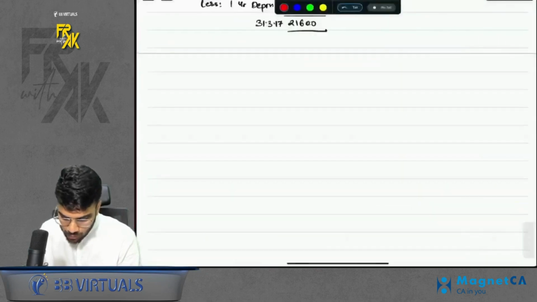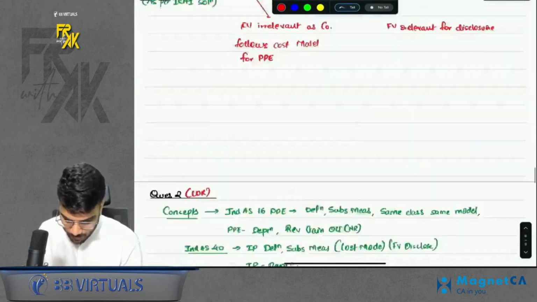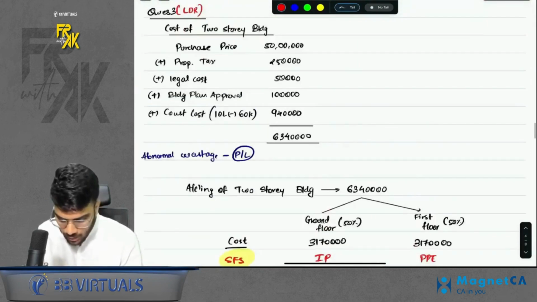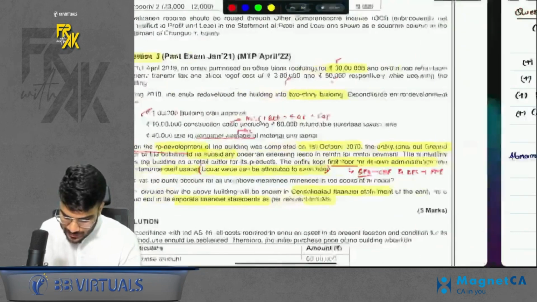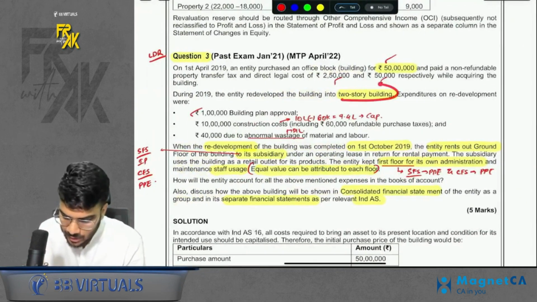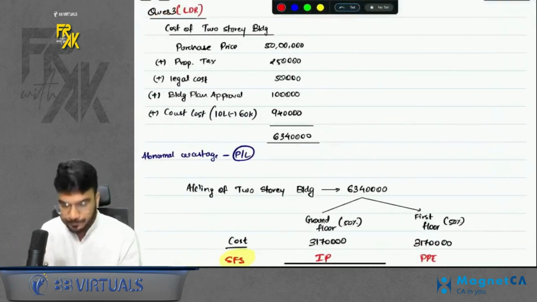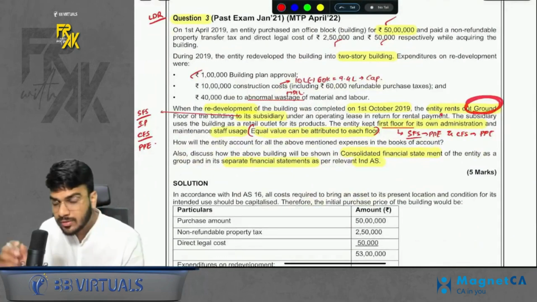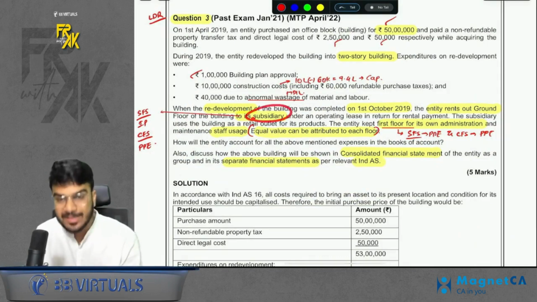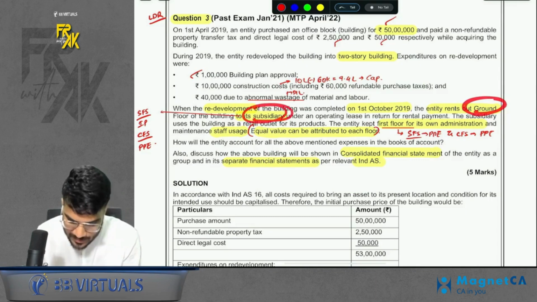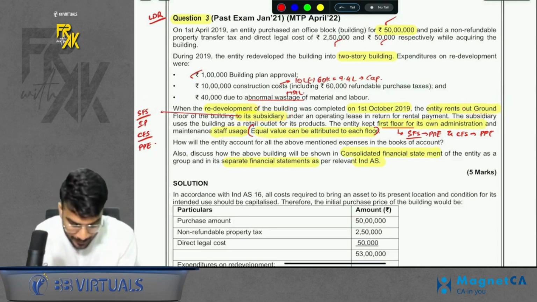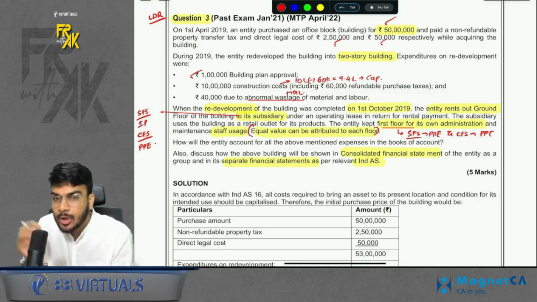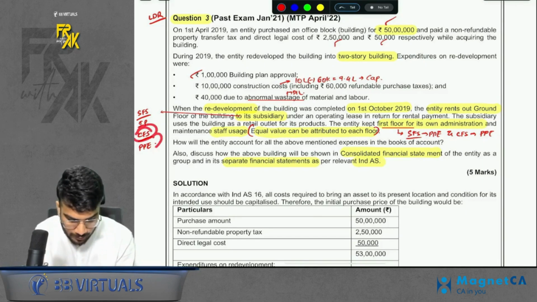So ideally you get a total cost. If you consider, after considering all the expenses, you will get 63,40,000. Now the important part is the question says that it has a 2-story building. That means it is a 2-floor building. Now the relevant part here is, it says out of these 2 floors, the ground floor is being rented to subsidiary. Do you remember property leased to other group members? So when you are renting the ground floor to subsidiary, from SFS point of view, the parent will say this is the IP. But from CFS point of view, because you are renting it to your own member, it will be PP only.